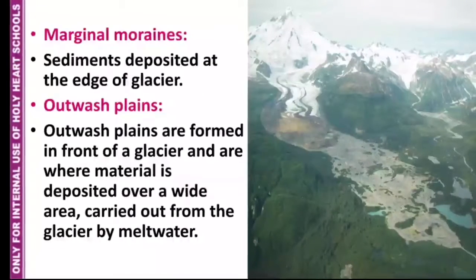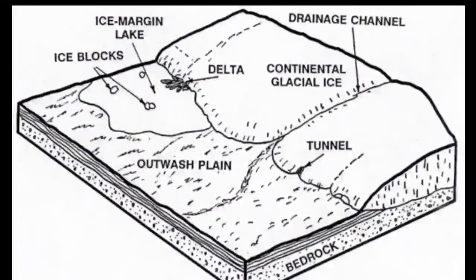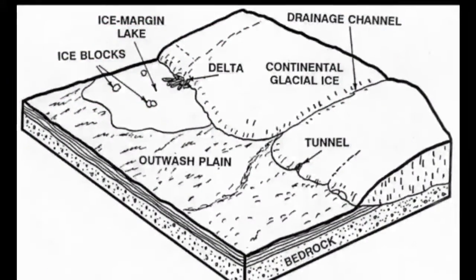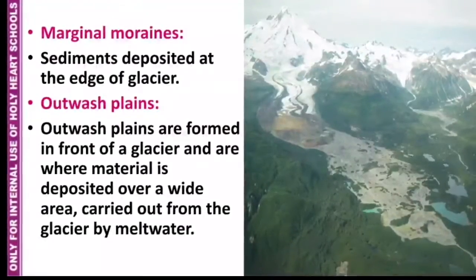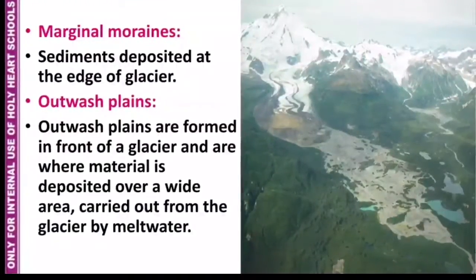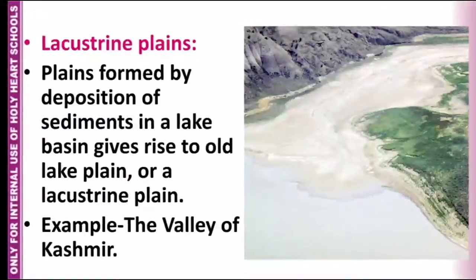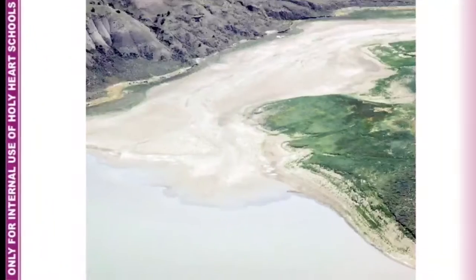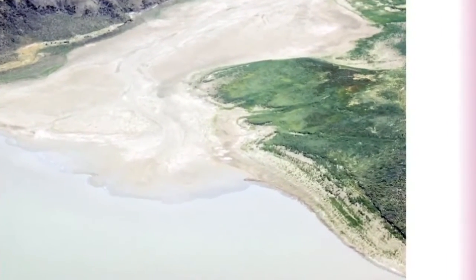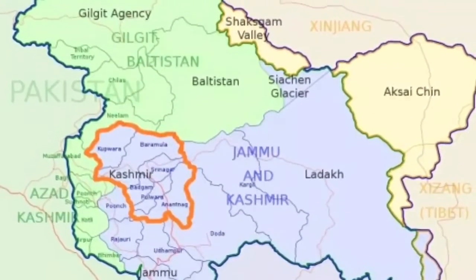Outwash plains are formed in front of a glacier and are material deposited over a wide area carried out from the glacier by meltwater. Lacustrine plains. Plains formed by deposition of sediments in a lake basin give rise to old lake plain or a lacustrine plain. Example, the Valley of Kashmir.